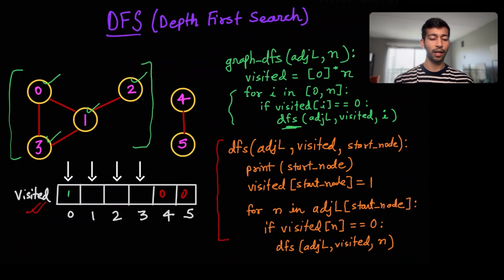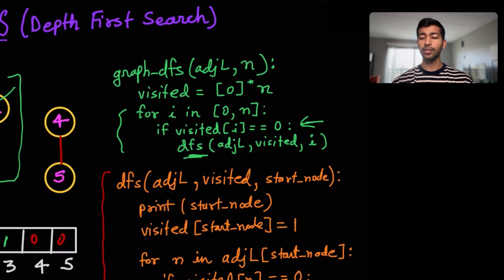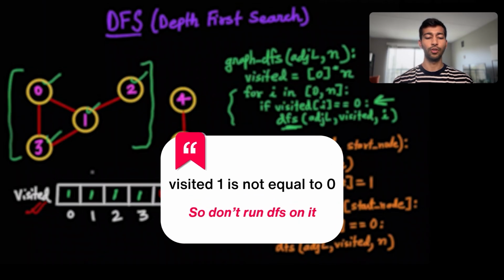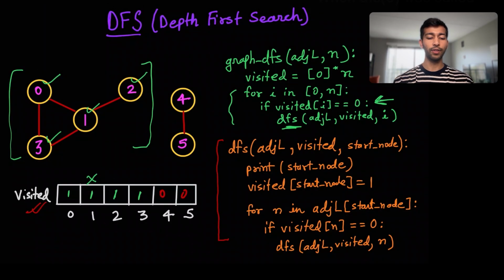So let me change that. Now, when we call for DFS 1, it would simply check for this condition right here and say, okay, visited 1 is not equal to 0, so don't run DFS on it. So it will skip this. Similarly, it will skip for 2, similarly, it will skip for 3.